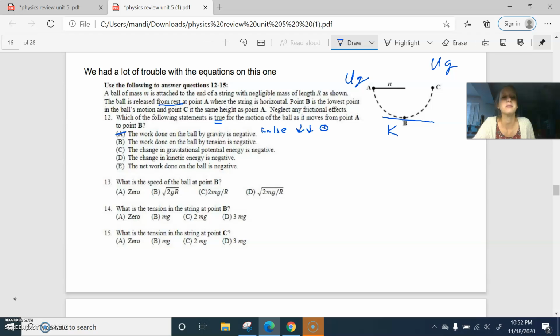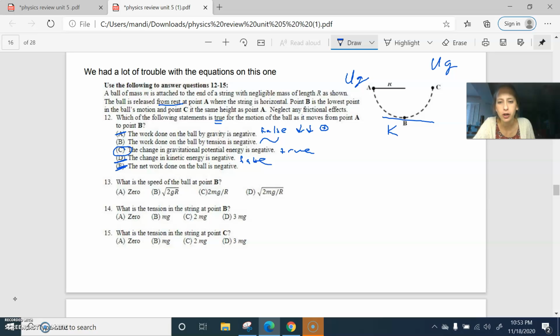The work done by tension is negative. I'm tempted to say the work done by tension is 0. I'm going to put a squiggle because I'm not sure. The change in gravitational potential energy is negative. That's true, because we start with some and we end with none. The change in kinetic energy is negative. No, because we start with none and we end up with some, so that is false. The net work is negative. No, because the work done by gravity is positive and that's the only thing doing work. So I'm going to put C.